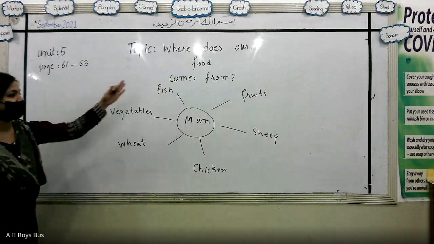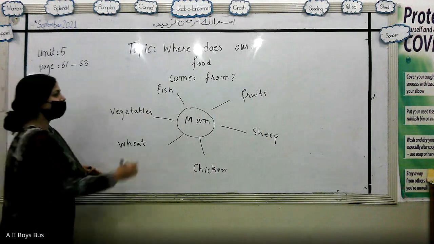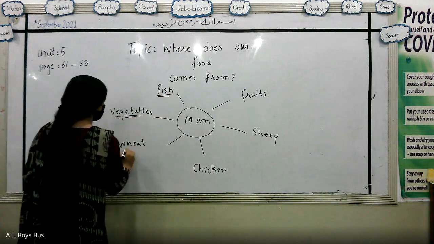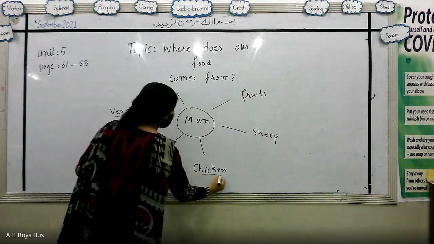These are basically the things that are responsible for our food.